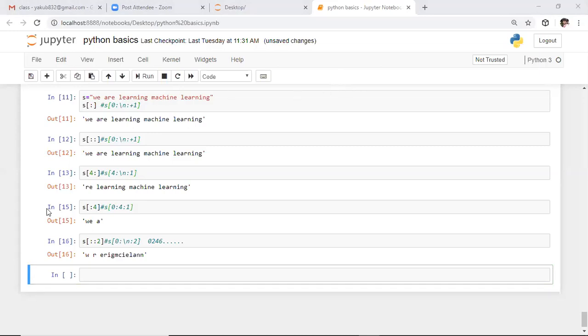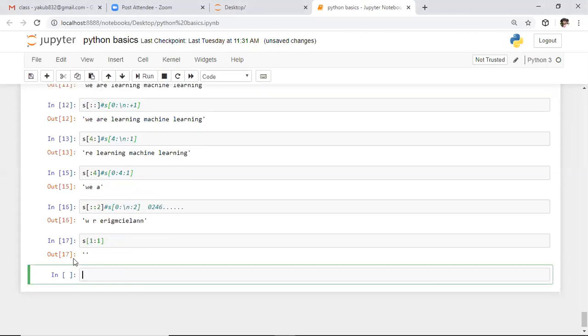In this example, I did not specify the starting index and I did not specify the ending index. I specified only the step size. Now I'm taking one more example. Here I'm saying 1:1. These are the typical interview questions. In an interview, someone might ask you this kind of question: what is the output of this? Here it will return only empty quotes. That means it returns a null string as an output.